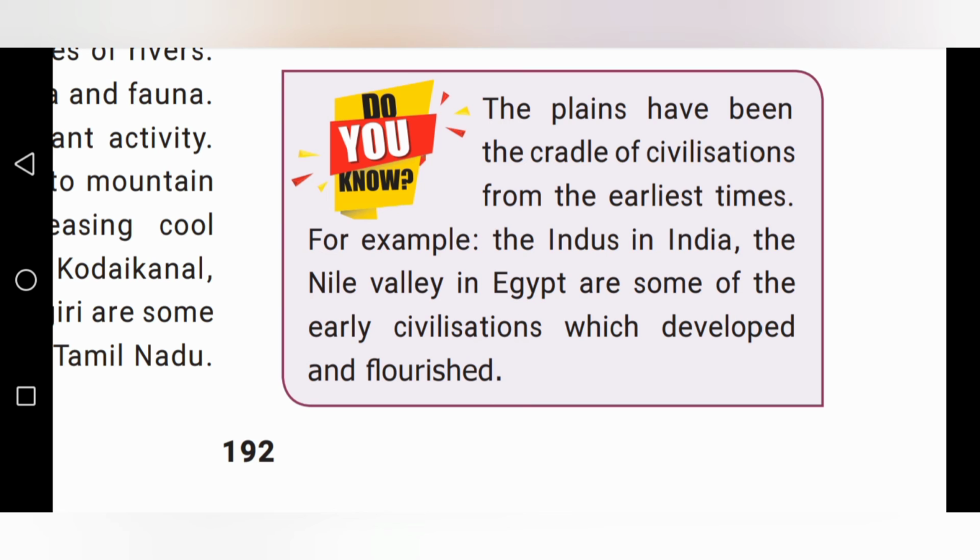For example, the Indus River in India. People settled there and developed their civilizations. The Nile Valley in Egypt. In Egypt, there is the Nile Valley, the Nile River. In those places, people settled and developed their civilizations, some of the early civilizations which developed and flourished. Okay, children.